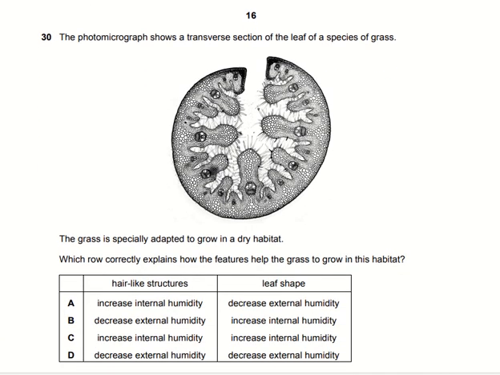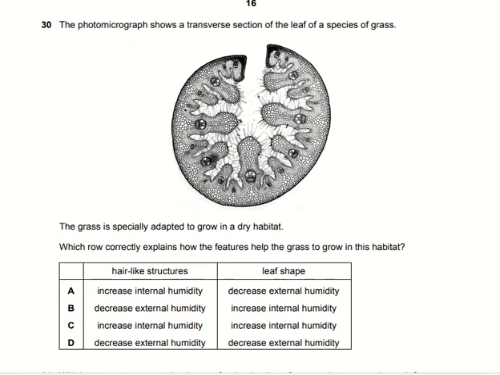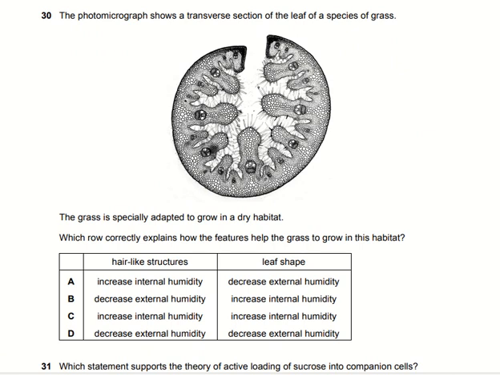The photomicrograph shows the transverse section of the leaf of a species of grass. This is the transverse section of a leaf of a grass. The grass is specially adapted to grow in a dry habitat. It is xerophytic. So which row correctly explains how the features help the grass to grow in this habitat?